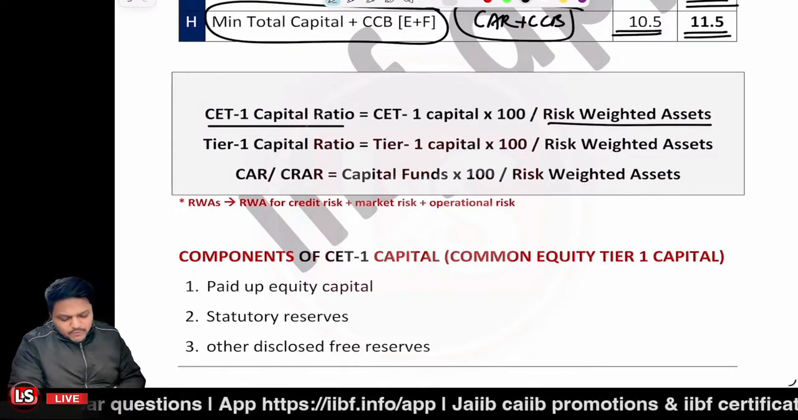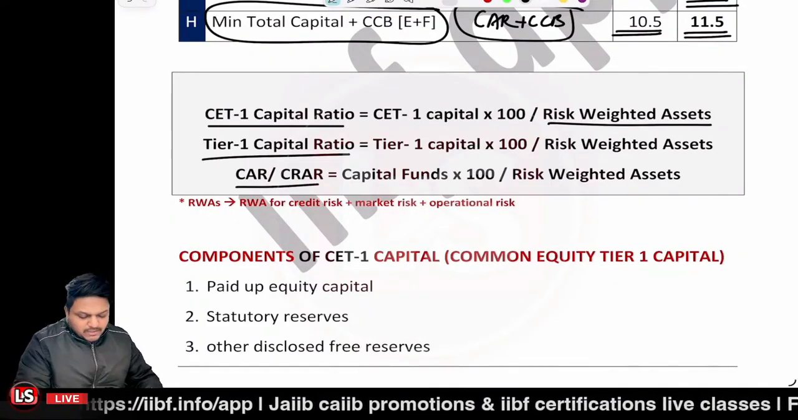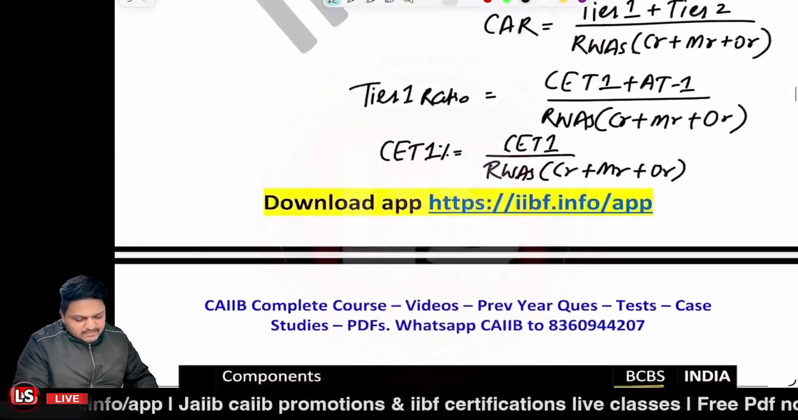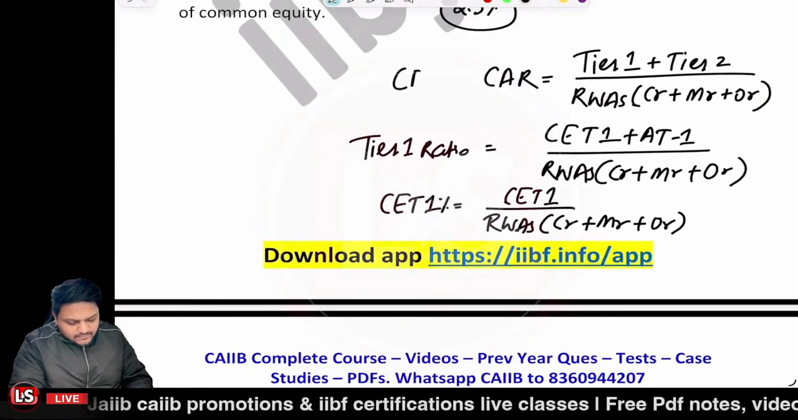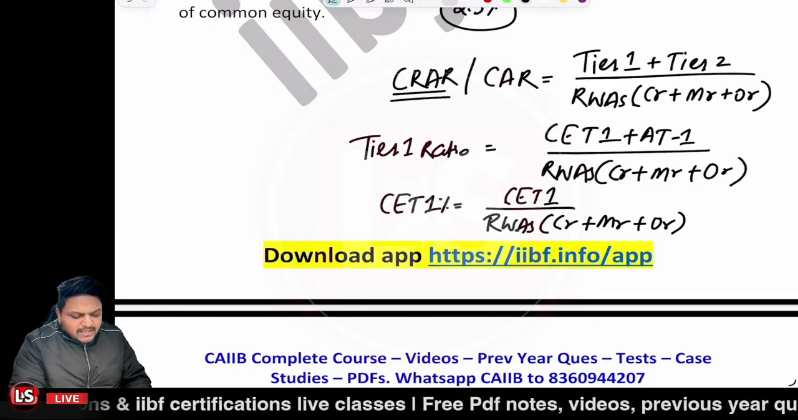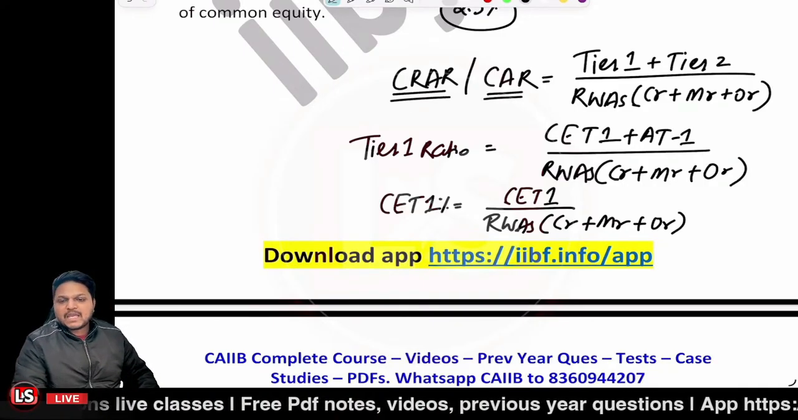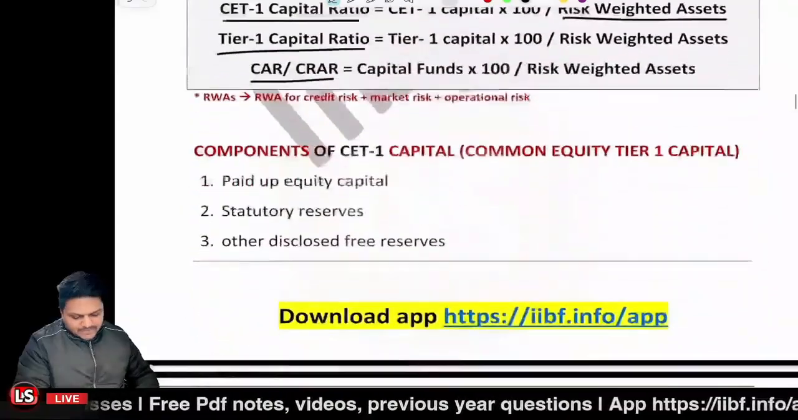Right? Same goes for the tier 1 capital, same goes for the CAR. The other name for the CAR is CRAR. CAR is capital adequacy ratio, CRAR is capital to risk weight asset ratio.